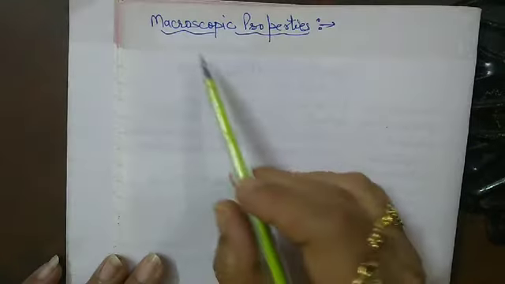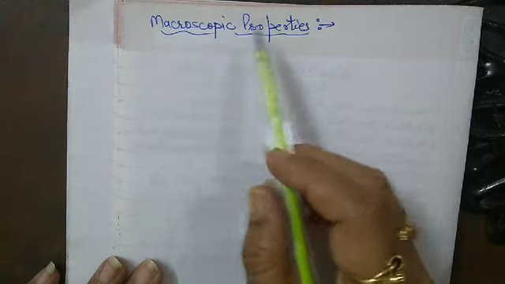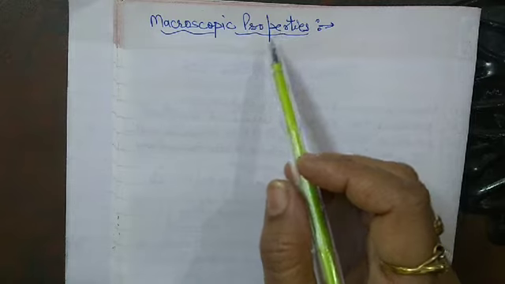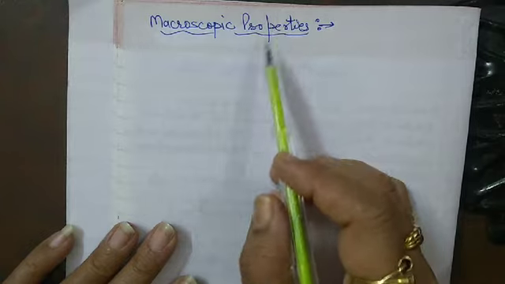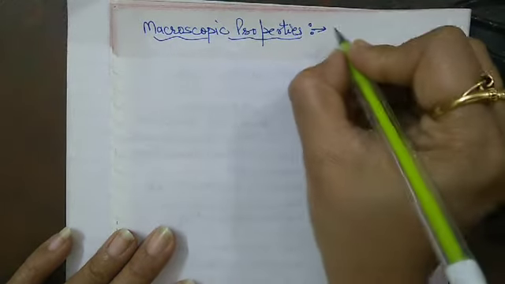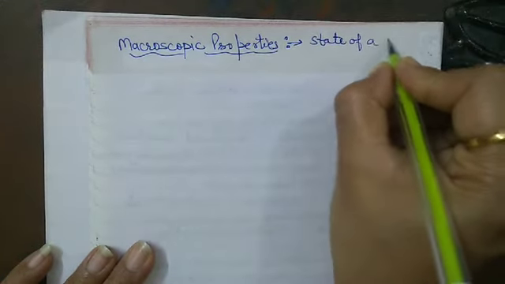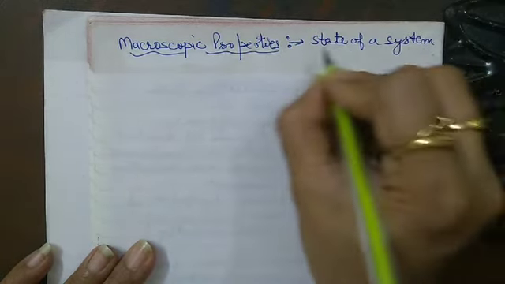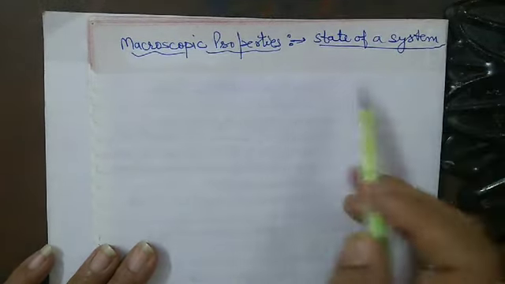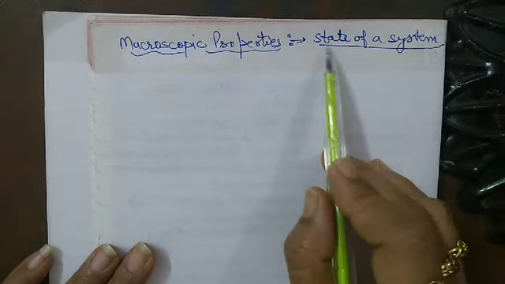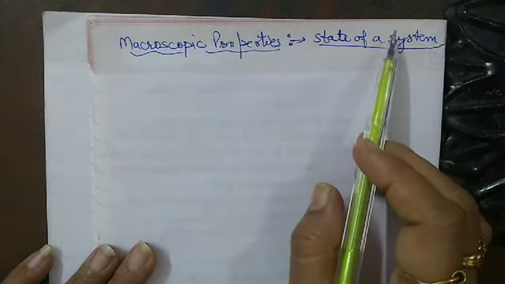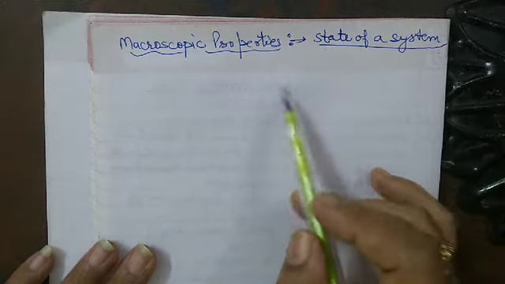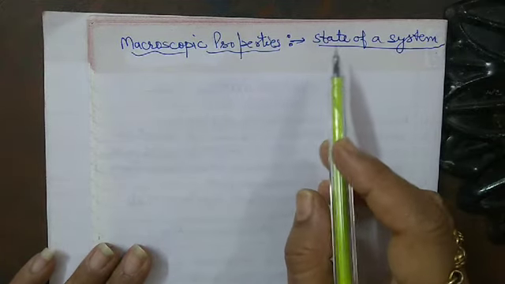Now the next topic is macroscopic properties. This is the next topic of thermodynamics. The physical quantities that are used to define the state of a system are called properties. And thermodynamics deals with matter in bulk.